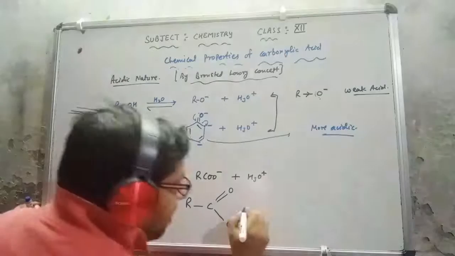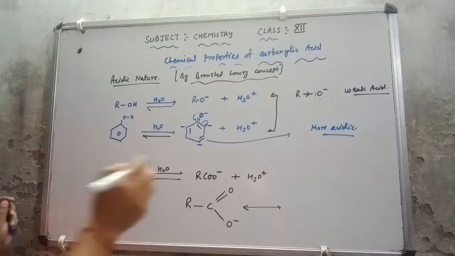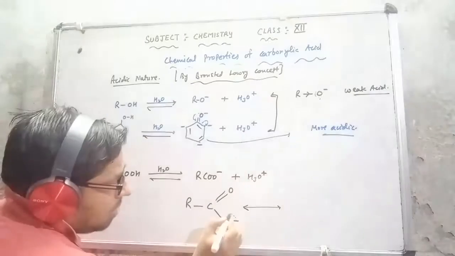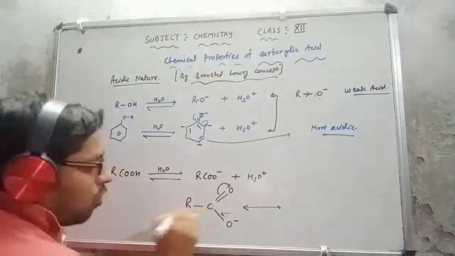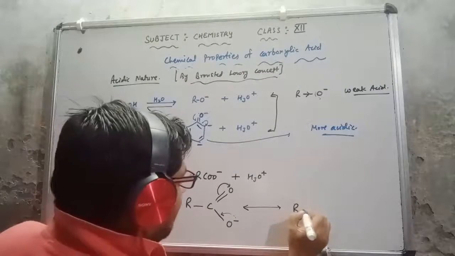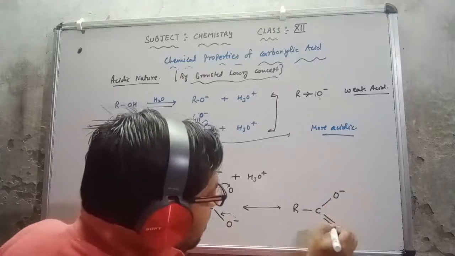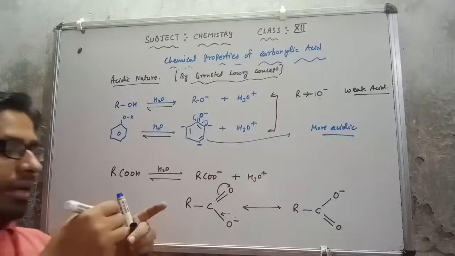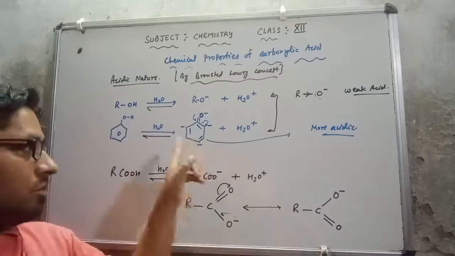Now if I make its resonance, you can check how the electron transfers to this position, then the bond gives the electron back to this oxygen, so I can write R single bond C, double bond O, single bond O negative. So simply, this is also stable, and this is also stable.